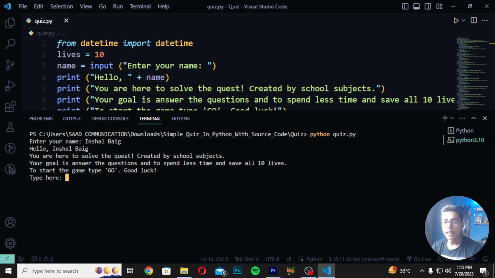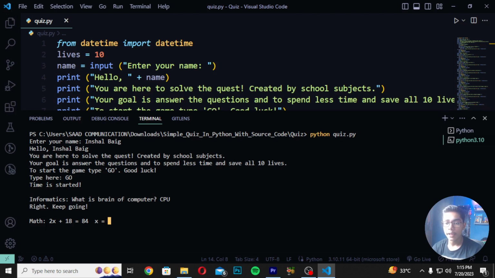So now it is telling us that to start game type go. So we will be typing go and press enter. You can see now it is saying us that our time has been started. So it is saying what is the brain of computer. You can write any answer here. So here you can just write brain of computer. Like if I write CPU like this, press enter, you can see it is saying me that right, keep going.